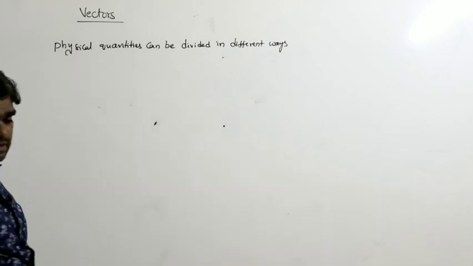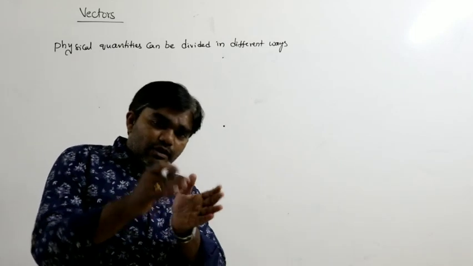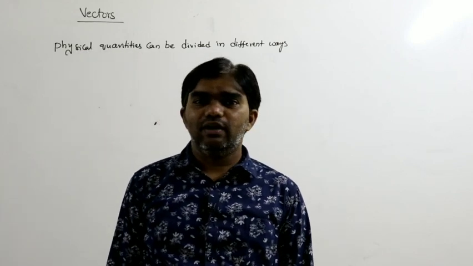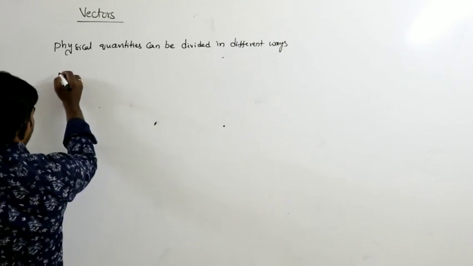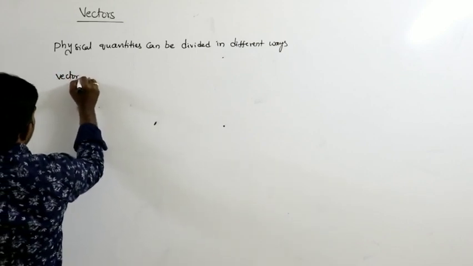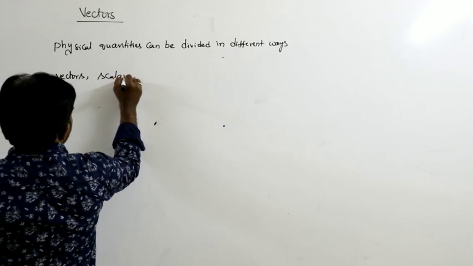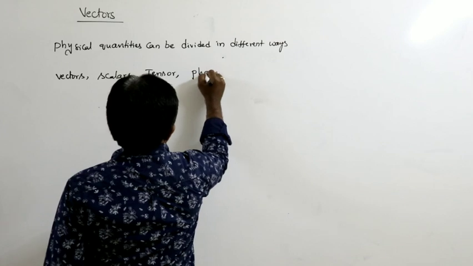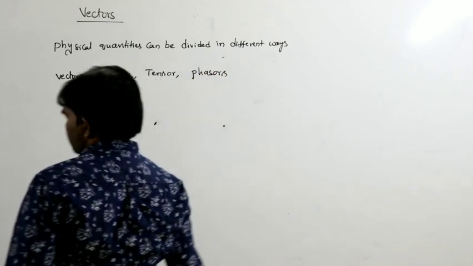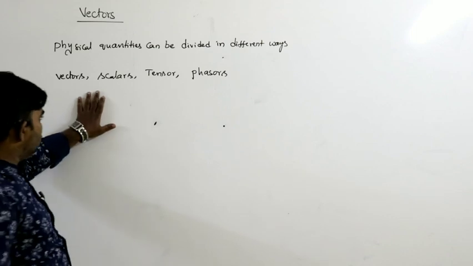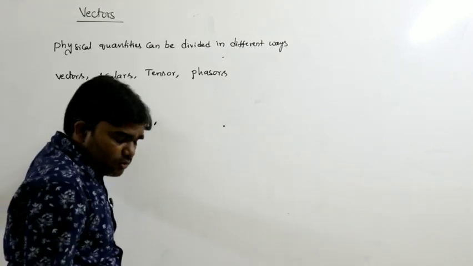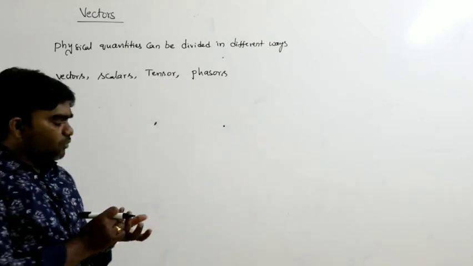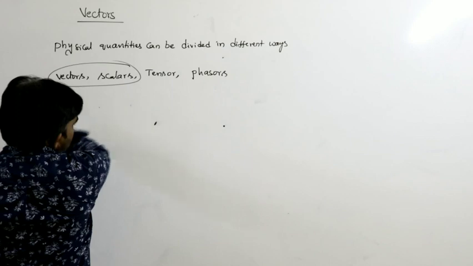Different ways in the sense, of course, according to units and dimensions, we can divide this into fundamental physical quantities and derived physical quantities. But here, we can divide into different ways. Those are vectors, scalars, tensor quantities and phasor quantities. So here we can divide this in four ways: vector quantities, scalar quantities, tensor quantities and phasor quantities. In this chapter we will discuss vector quantities and scalar quantities.